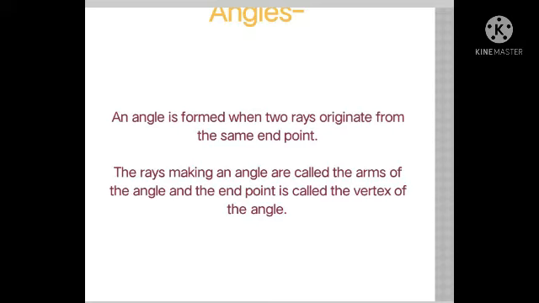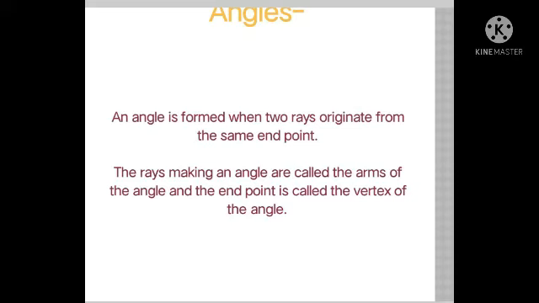Have you understood it, right? And the rays making an angle are called the arms of the angle. So the two rays will be known as the arms of the angle. And that endpoint where the two rays meet, where the two rays come into contact, is called the vertex of the angle. Clear? So you must know what arms of the angle and the vertex of an angle mean.